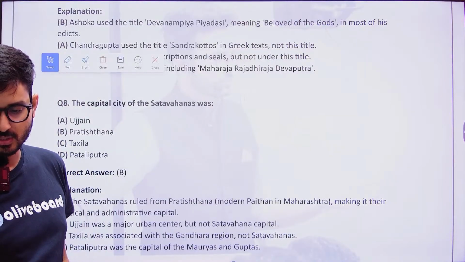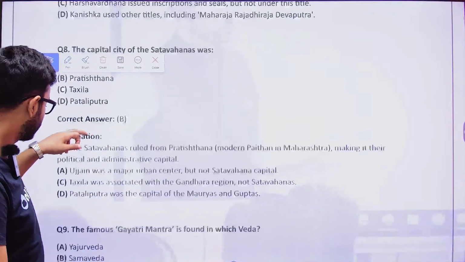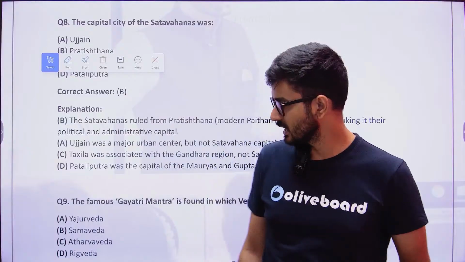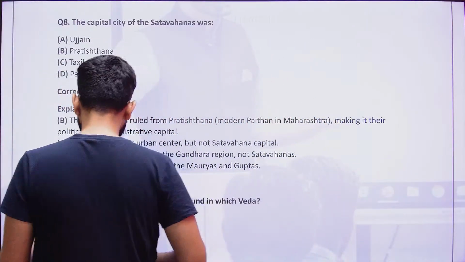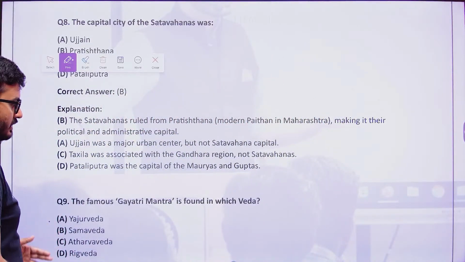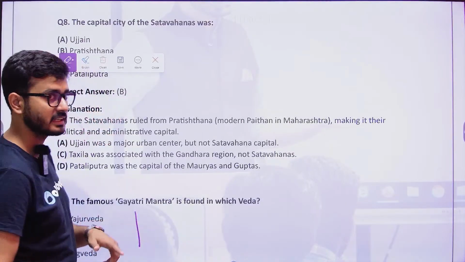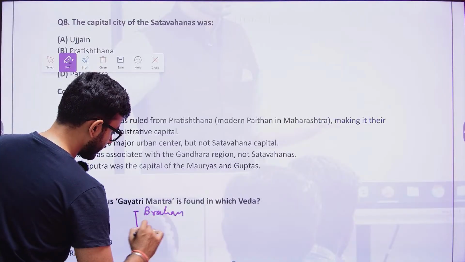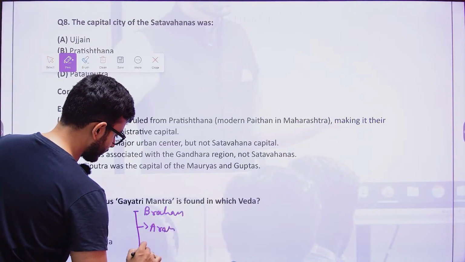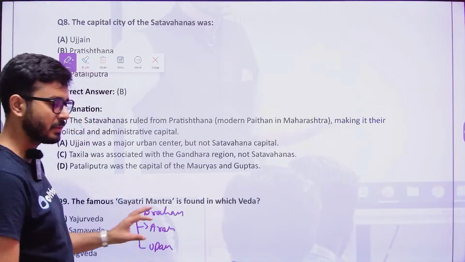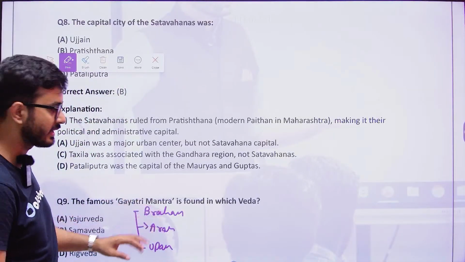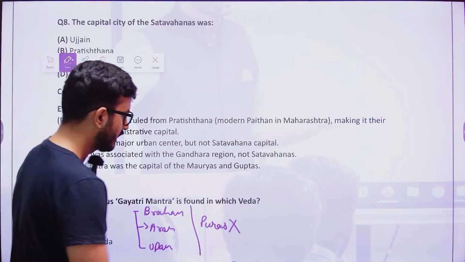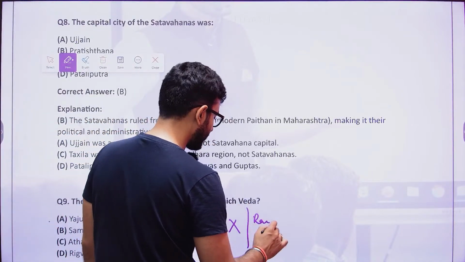Now when we move to the next question, the famous Gayatri mantra is found in which of the Vedas? As we know, there are four major Vedas: Rig Veda, Sama Veda, Atharva Veda and Yajur Veda. Apart from these four Vedas, there are three extended texts, the Brahmanas, Aranyakas and Upanishads. So there are a total of 7 parts in the Vedas, 4 main Vedas and 3 extended texts. Just remember, Puranas are not part of the Vedas, and even the epics, Ramayana and Mahabharata, are not part of the Vedas.